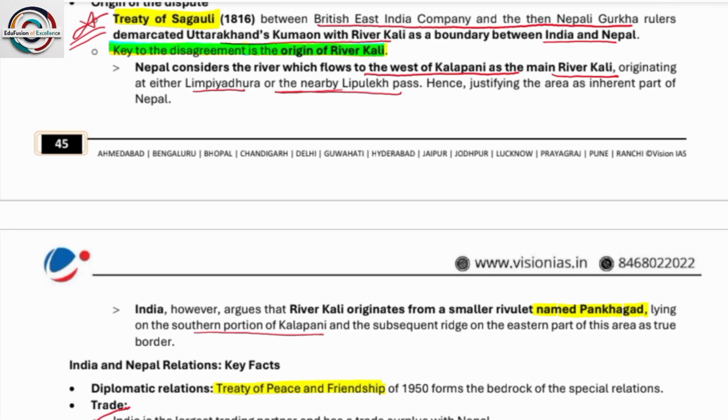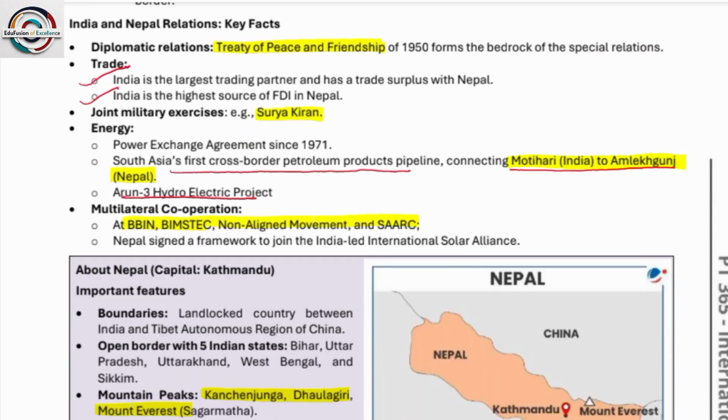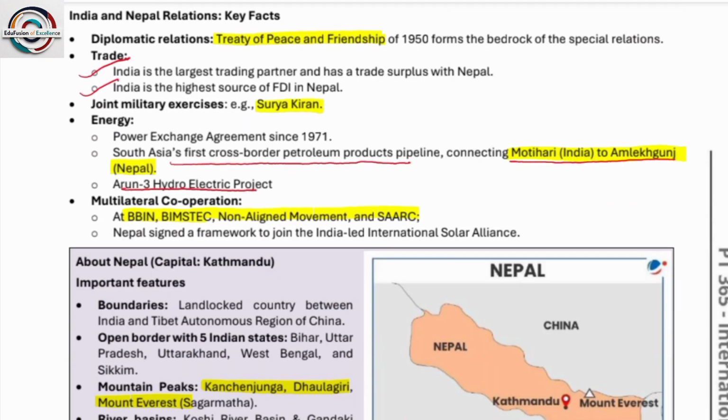So rest all there are some agreements. कुछ agreements दिए गए हैं, आप सब देख लेना, ठीक है. India and Nepal relation, Treaty of Peace and Friendship that was signed in 1950. Some of the joint military exercises like Surya Kiran. Okay. India is the largest trading partner and has a trade surplus with Nepal. Okay, India is the highest source of FDI in Nepal.